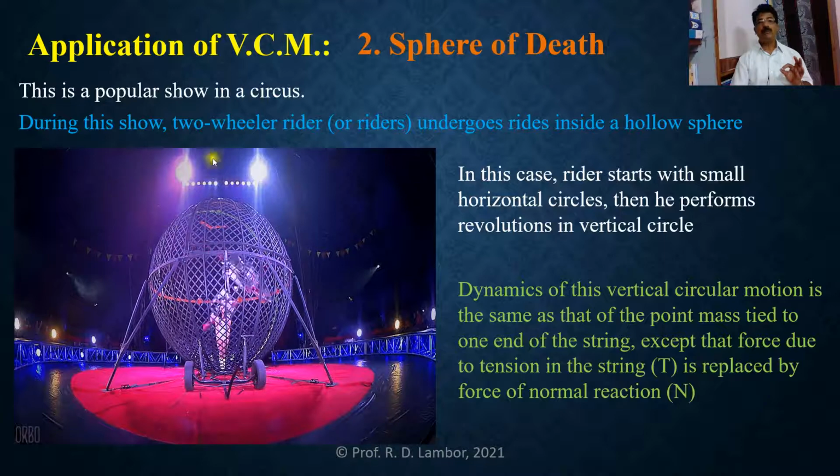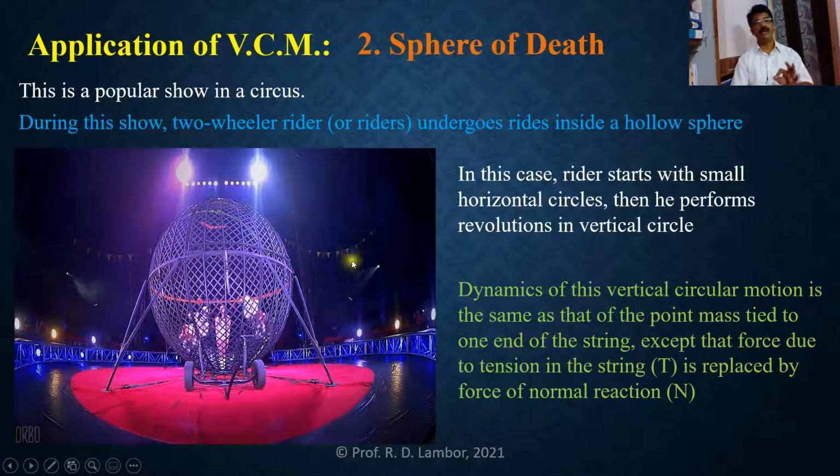So the vertical circular motion performed by these riders is the same as the vertical circular motion of a point mass tied to one end of the string, except that the force due to tension in the string is replaced here by the force of normal reaction. So this is the sphere of death. The two-wheeler riders are undergoing rides inside this hollow sphere, and that hollow sphere is called the sphere of death.